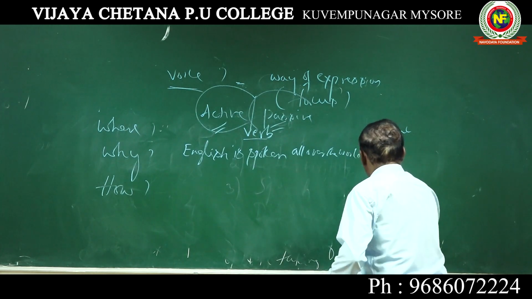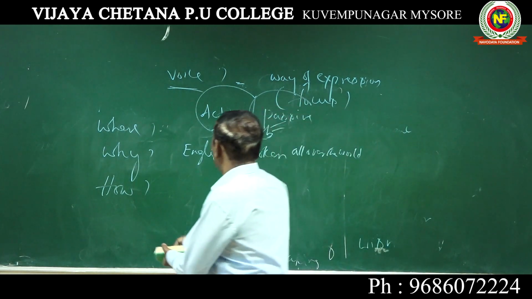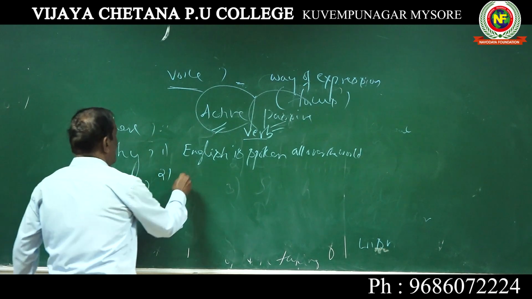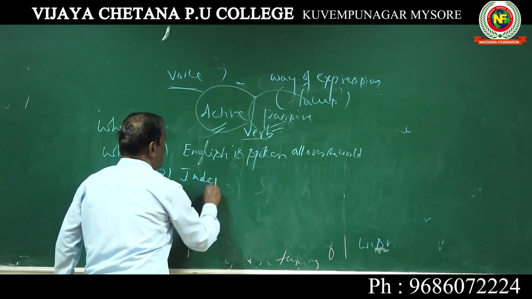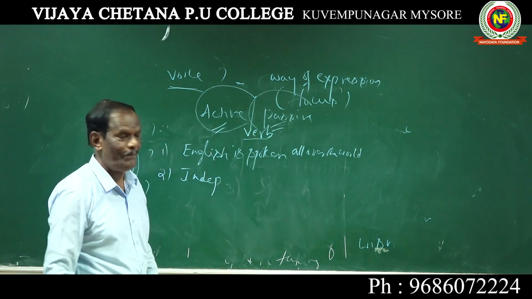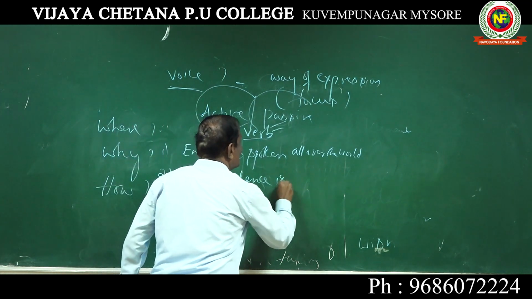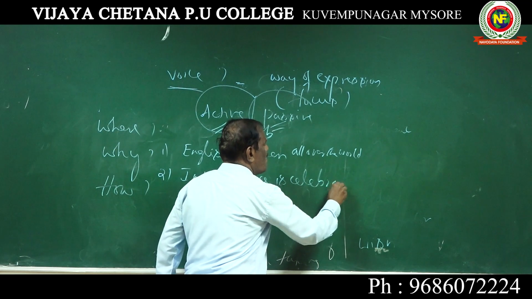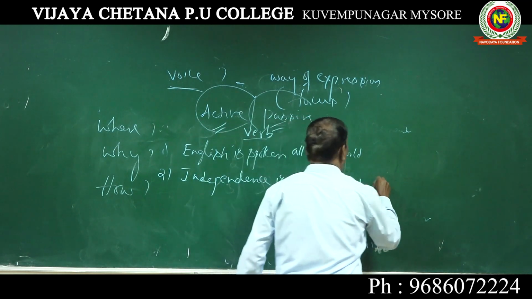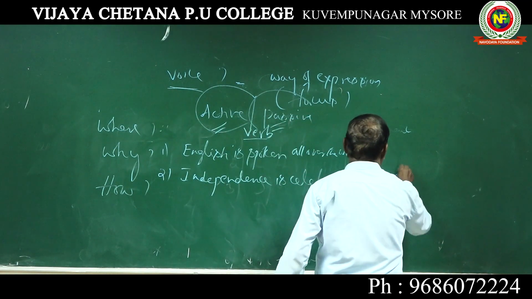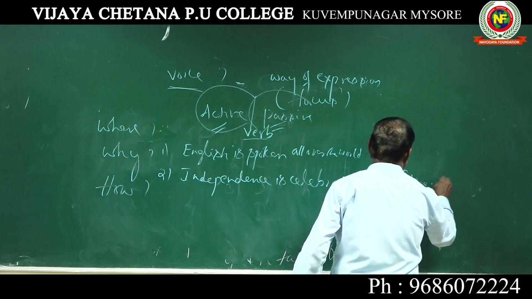See these sentences. Independence Day. When do we celebrate Independence Day? Independence Day is celebrated on 15th August every year.